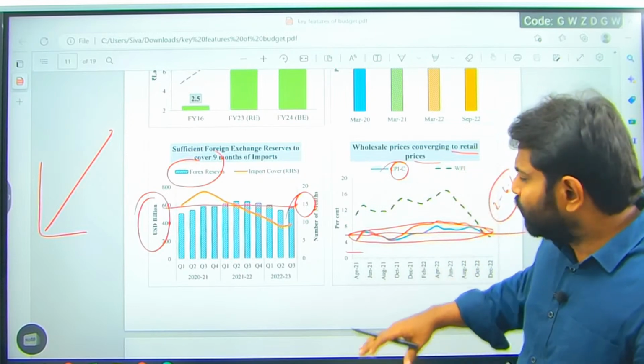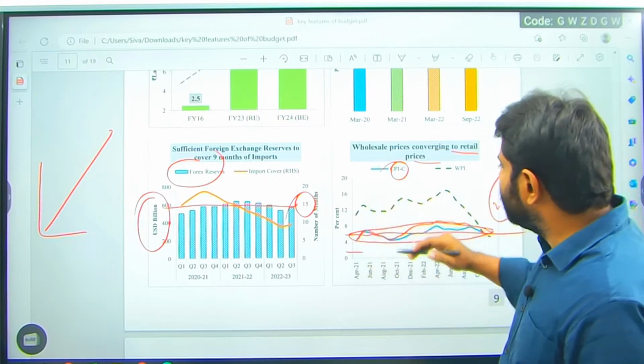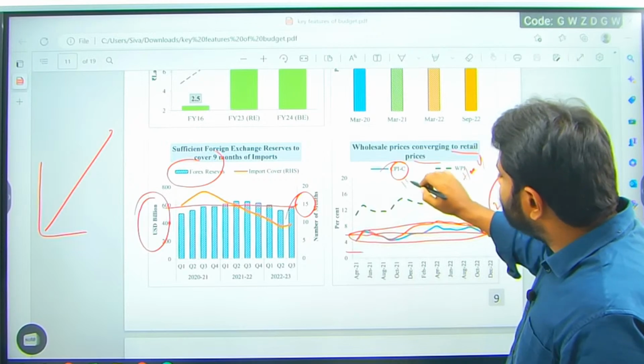And if you look at the convergence, what we have achieved is the convergence between CPI and WPI, that the movement of prices is synchronous. That is convergence between WPI and CPI. This is headline inflation.